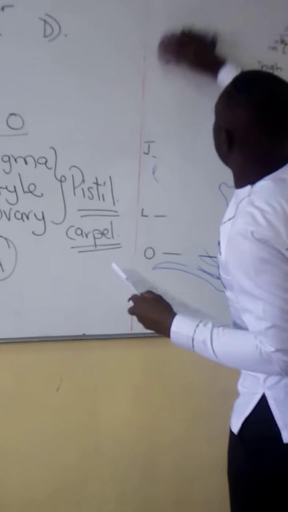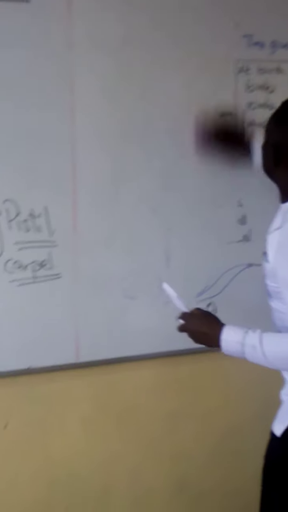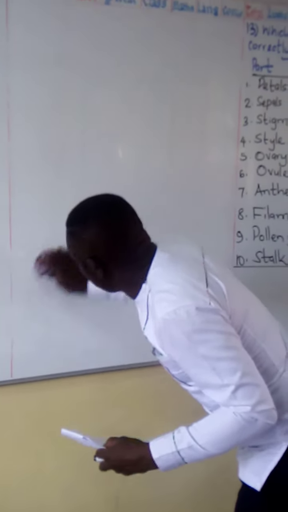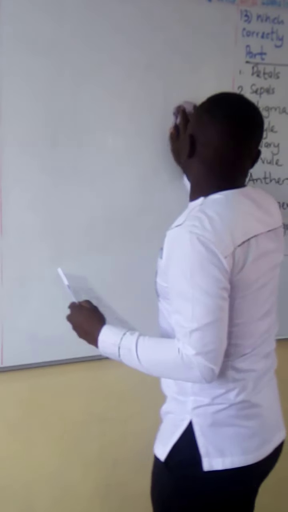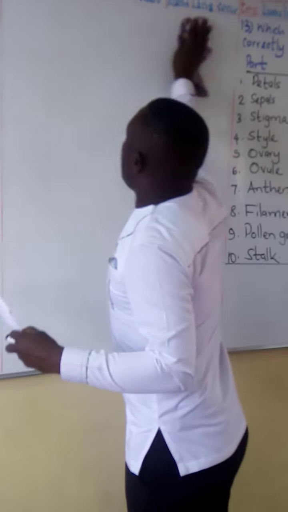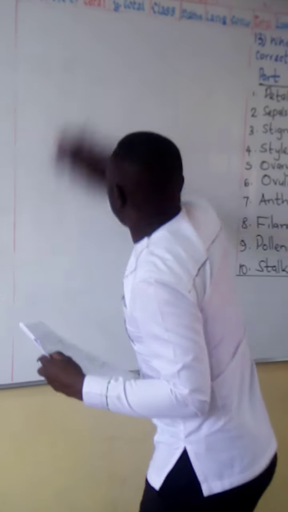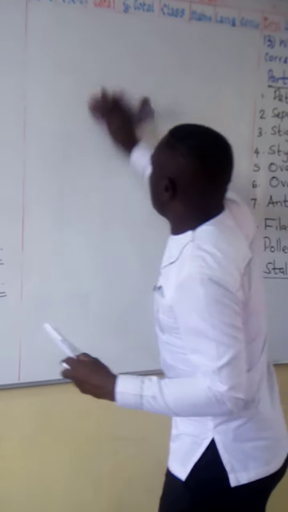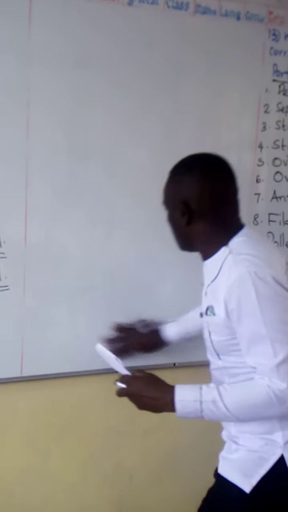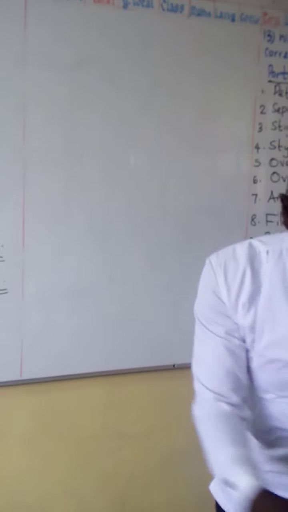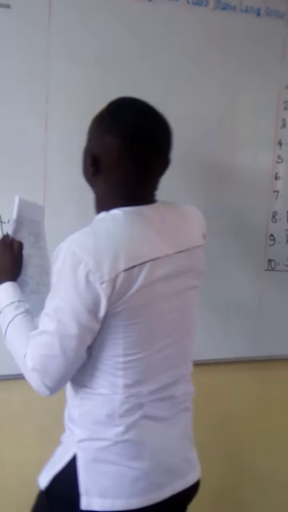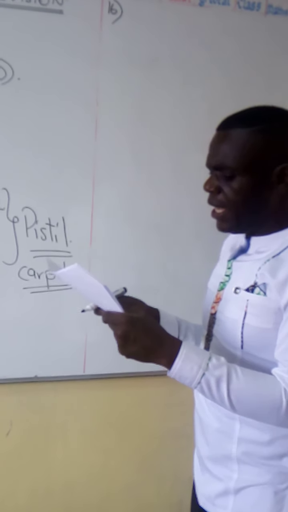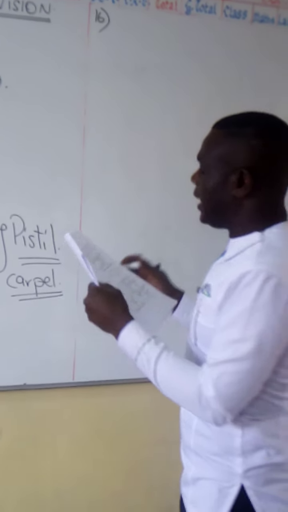Question 16, at least we reach 20 at this time. We can reach question 20, and allow me to go very fast because the video is at your disposal and you can replay it as many times as possible to understand better. Question 16. The following seed stores its food in dash.